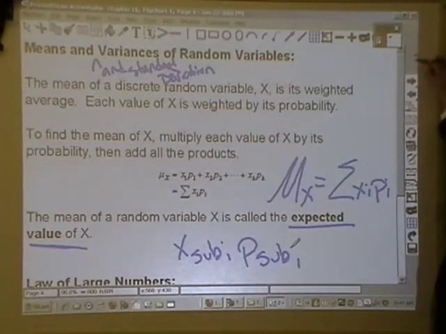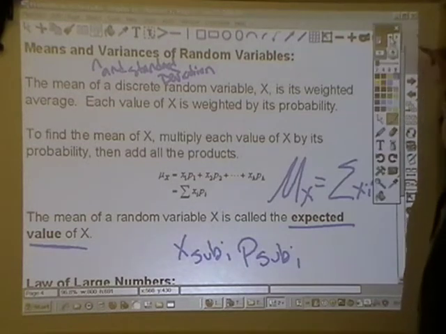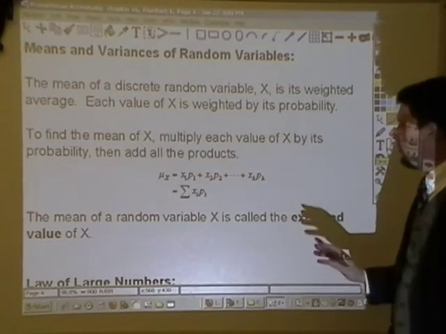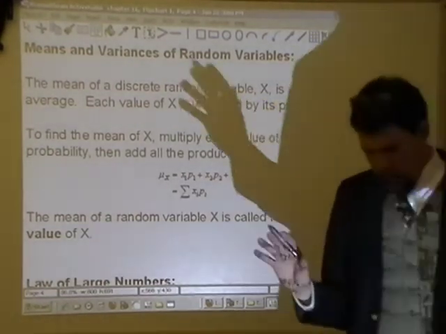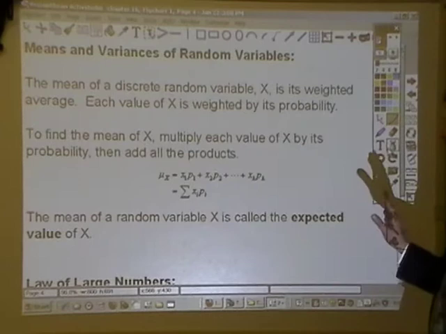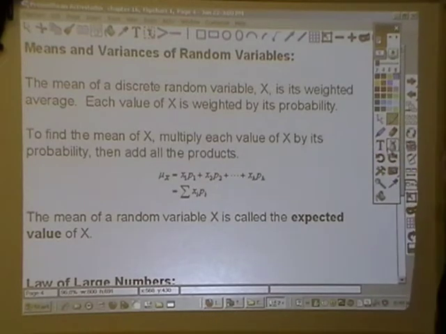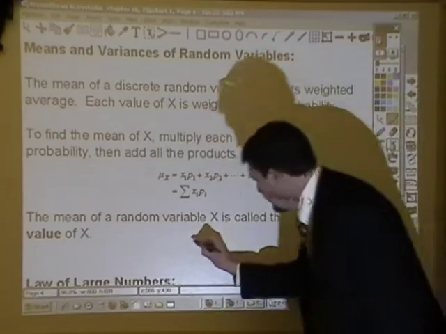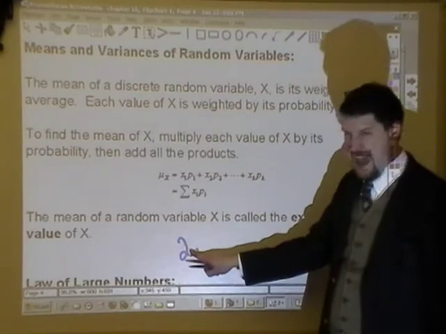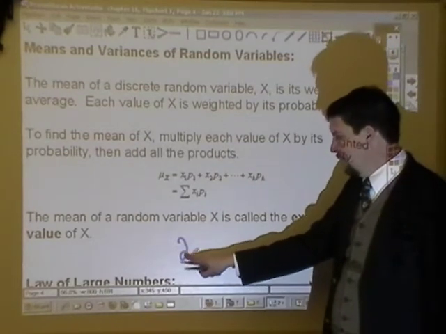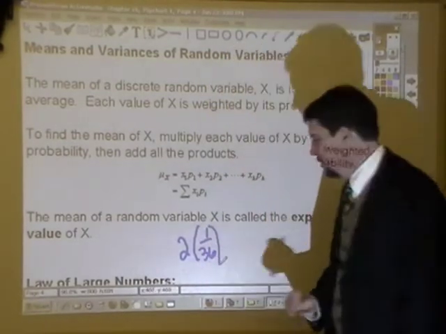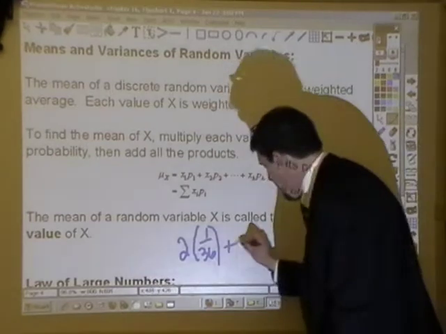If we were going to talk about, let's wash the board because I need this space here. If we were going to talk about the expected value of our distribution we just did with the sum of the two die, what I would have to do is take each value, and each value would be the sum of the two die, so I'd start with 2, because the first sum I would get is 2, and I would multiply that. 2 is the x sub i, x for the first value of 2, multiplied by its associated probability. Its probability was 1 over 36. So I'd have 2 times 1 over 36, plus.